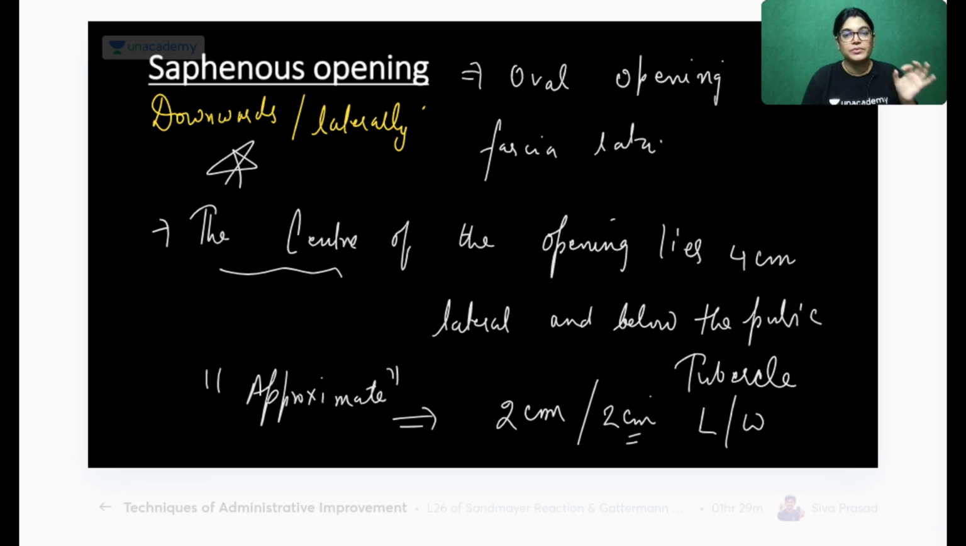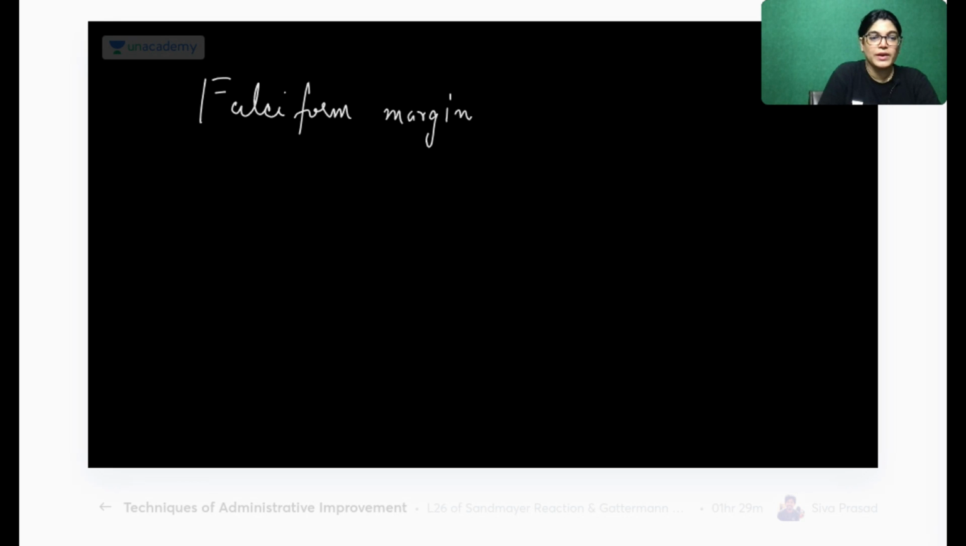You can check your MCQ session also. But let's move on to the next important point. What is falciform margin? Write down what is falciform margin. This has been asked, and this is also asked in your viva examination.